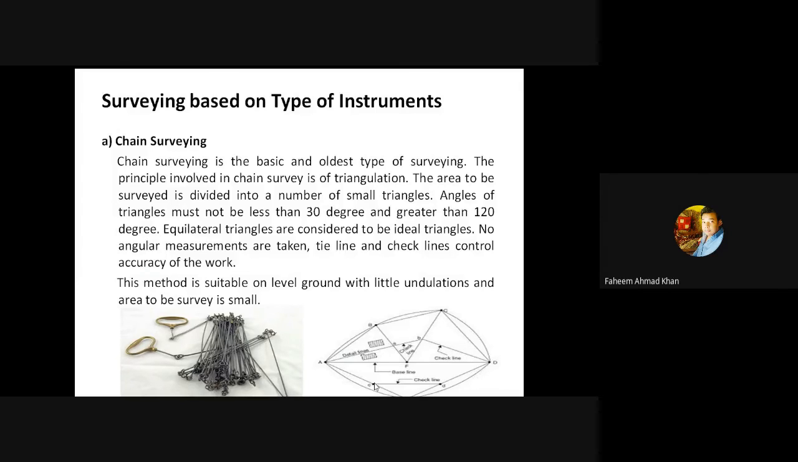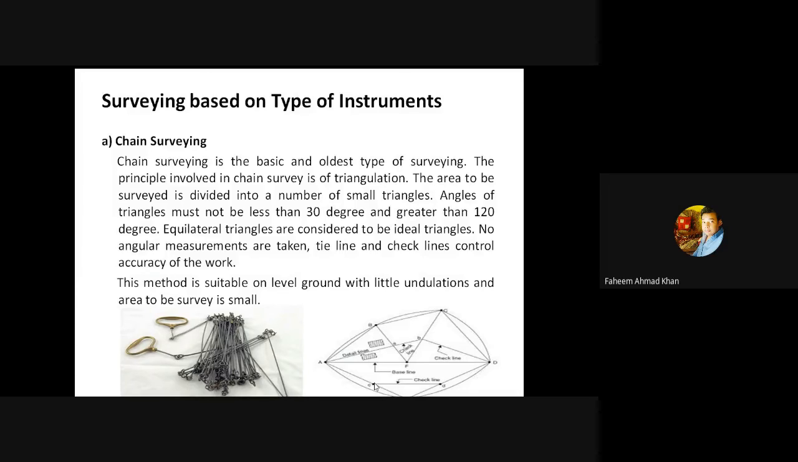It is an ideal condition in which equilateral triangles are made. No angular measurements are taken. For that, the calculation may be easier. Tie lines and check lines control accuracy of the work.